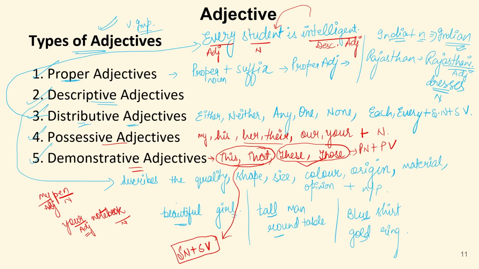So this, that, these, those are used as demonstrative adjectives when just after these words we have a noun first and then we have a verb. But in case of pronoun, it was reversed. This, that, these, those are not followed directly by a noun. So this is the difference between demonstrative adjective, possessive adjective, and possessive pronoun. Demonstrative adjective, demonstrative pronoun. We have already learned in the chapter of pronoun as well.